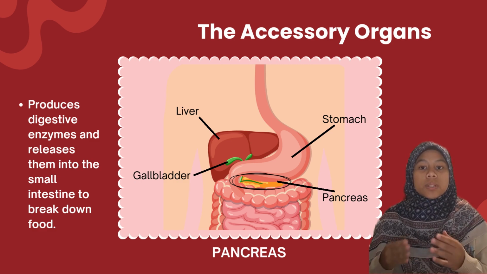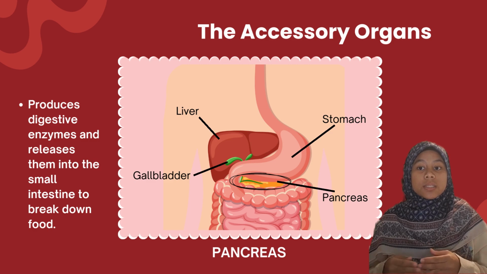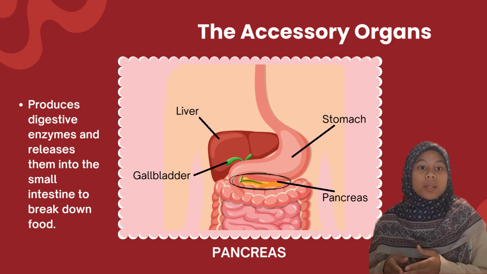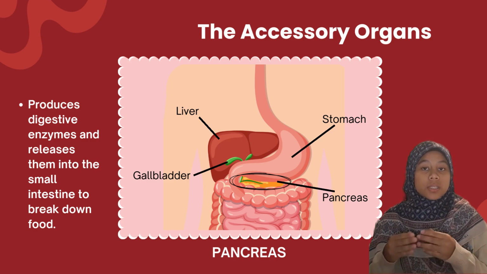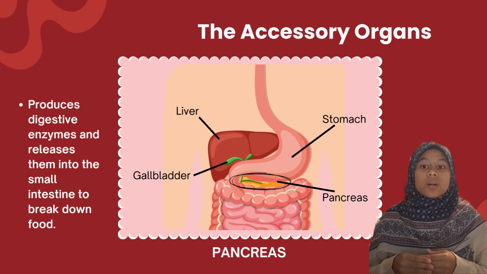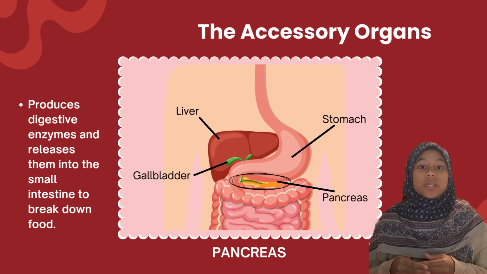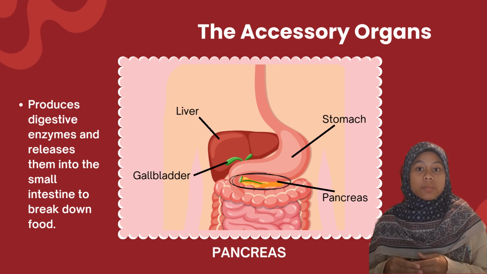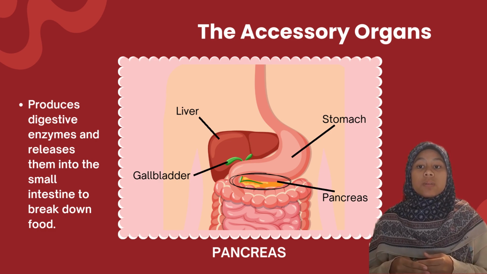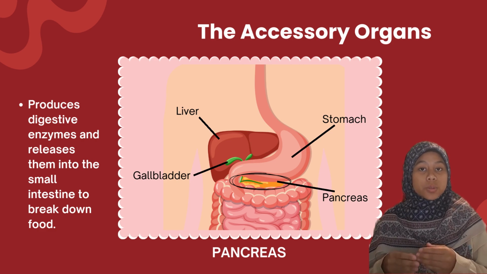It also secretes a fluid that neutralizes the stomach's acids and protects the lining of the intestine. While the hormonal function of the pancreas involves producing insulin and glucagon, which regulate how the body processes and stores sugar.